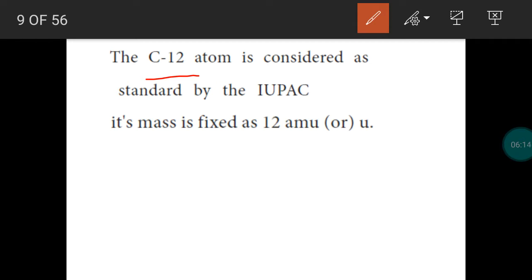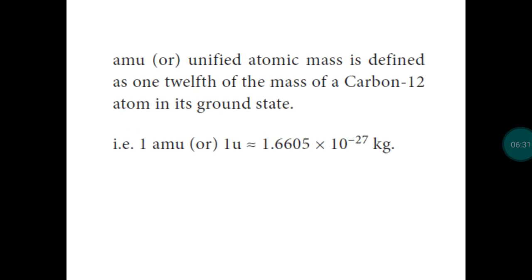So the carbon-12 isotope is confirmed as the standard by IUPAC, and its mass is fixed as 12 AMU or 12 u. AMU is atomic mass unit, u is unified atomic mass. And what is the definition of one atomic mass unit or one unified atomic mass?